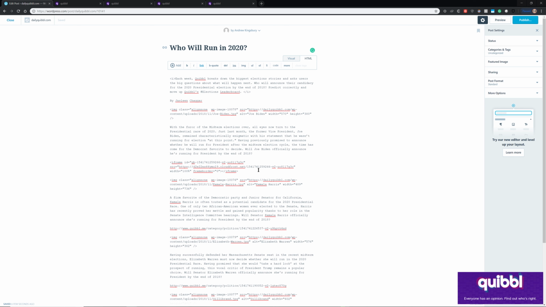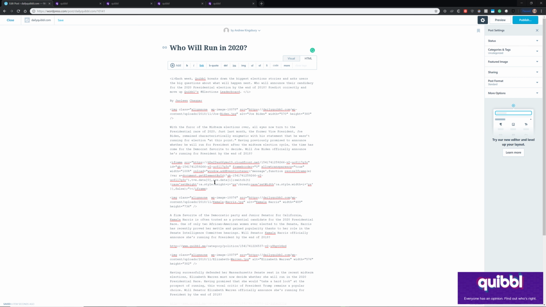This is what you would do in case you screw up, if you ever go to HTML and then back to visual after putting one or two or three quibble embeds in. And see what happened? We had this big chunk of paragraph and it's been reduced to this tiny thing. For whatever reason, when you go from HTML back to visual after a quibble's been embedded, it messes up this code here. So we're going to just paste over it, and as you can see, the embed code that we want and need is double the length of that one.